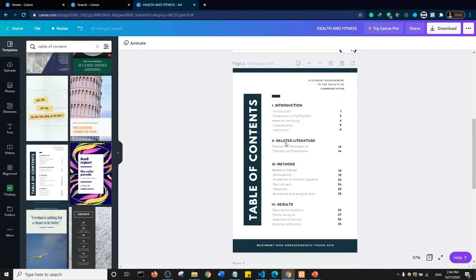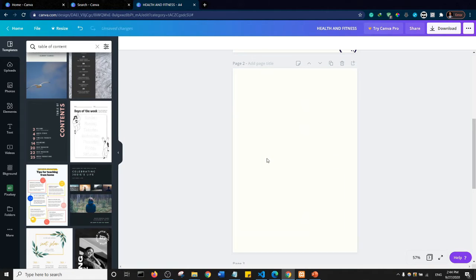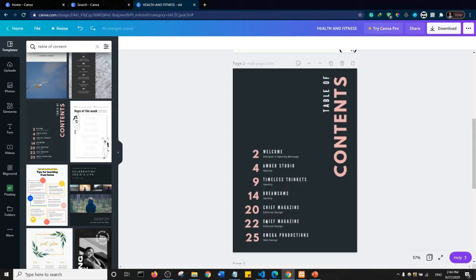Your ebook is going to need a table of contents, so you can go ahead and edit this table of contents to suit your needs. Or you can even choose something else. There are different templates for table of contents. If I don't want this one, I can just delete it. So I'll press Ctrl Z, and let's see what this one looks like. Okay, so this is another table of contents design.